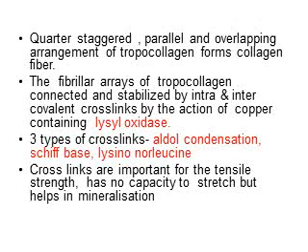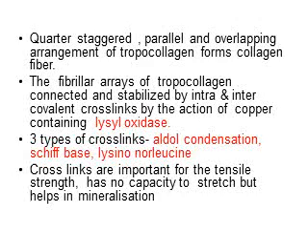Then there are three types of crosslinks: aldol condensation, Schiff base, and the lysine or leucine. The crosslinks are important for the tensile strength and it has no capacity to stretch out, but they are helpful in mineralization.